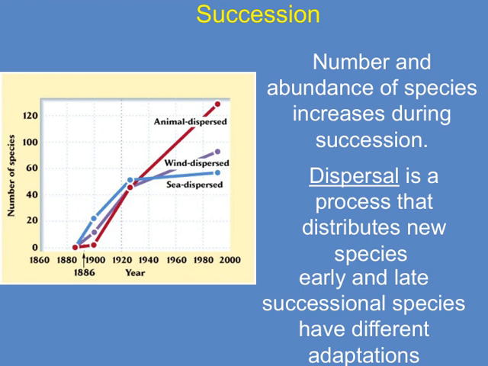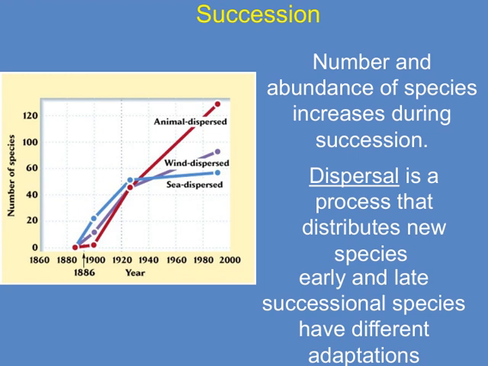It's also interesting to note that early and late successional species have different adaptations suited to their specific environments. Early species are often good at colonizing open spaces and tolerating harsh conditions, while late species tend to be better at competing and thriving in more stable, mature ecosystems.